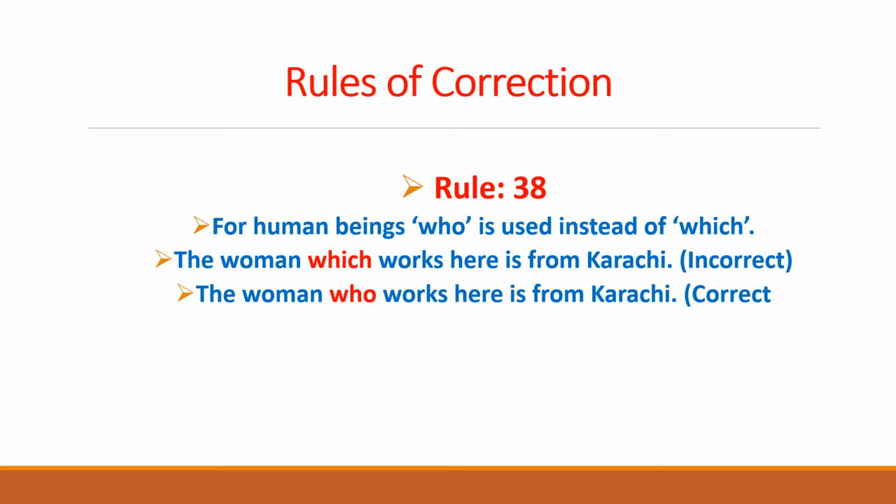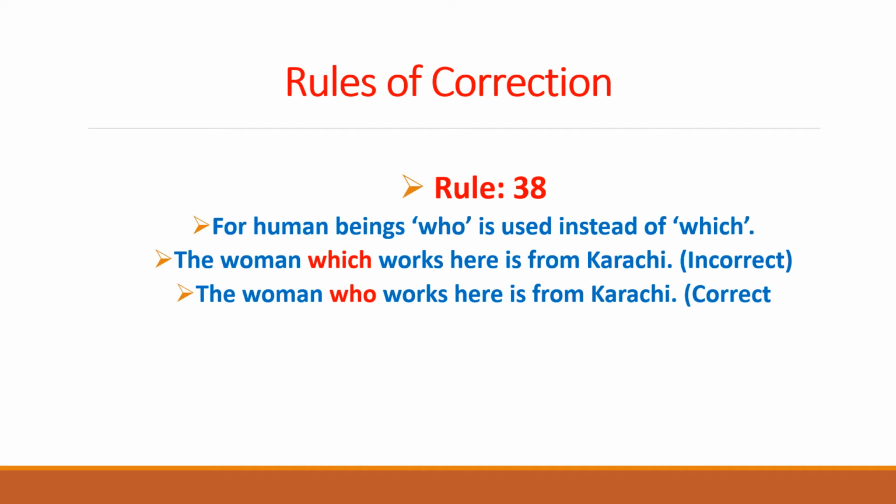So what we need is to replace which with who, because for human beings, who is the appropriate pronoun. So the sentence, the woman which works here is from Karachi, is an incorrect expression because which is inappropriate with human beings.